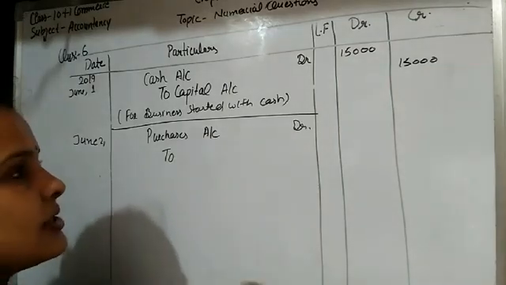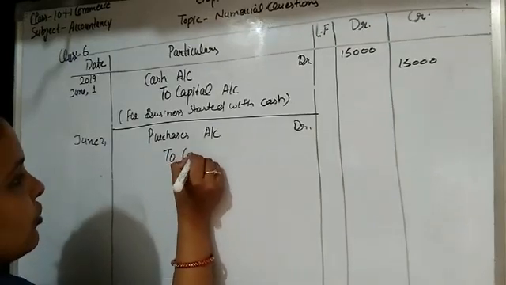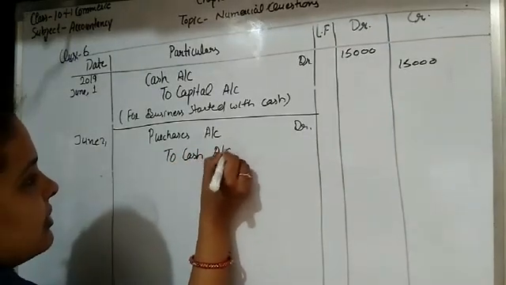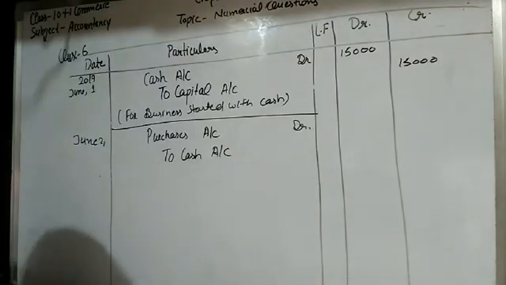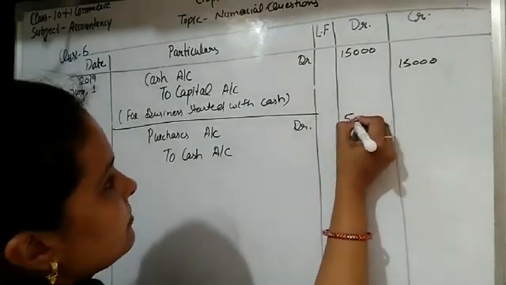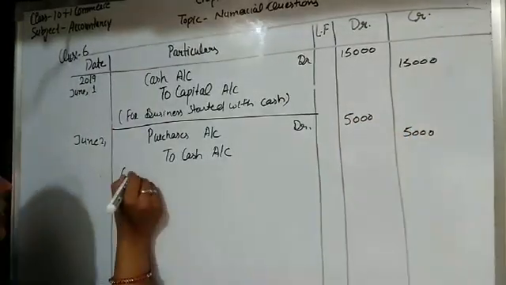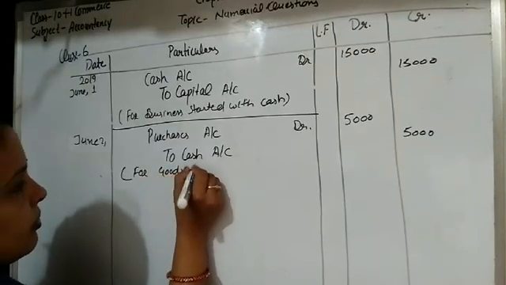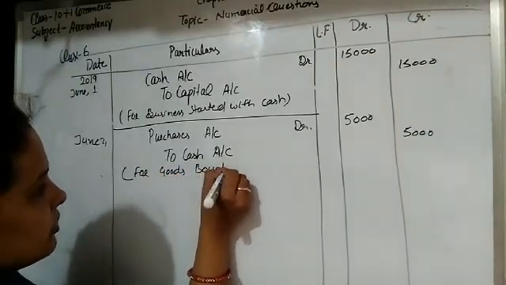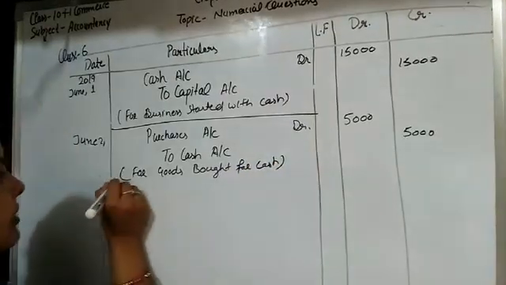And when the purchases are done, cash is paid to the seller, so cash goes out from the business, so it is credited. Purchases account debit to cash account, and the amount is 5,000, students. Narration for goods bought for cash. Clear?